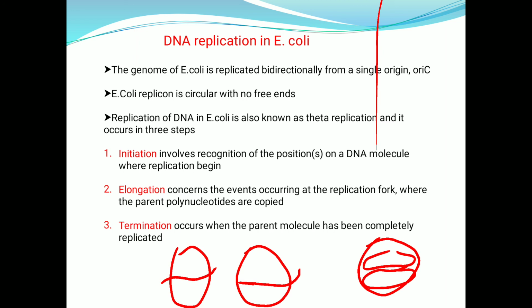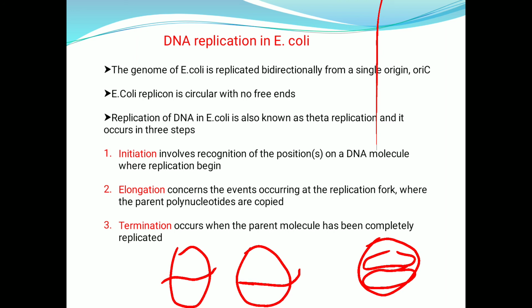Then DNA polymerase 3 cannot add the deoxyribonucleotides directly to the template strand. It requires a free 3' hydroxyl group, and that is provided by the RNA primer. This RNA primer synthesis is done by the enzyme primase.